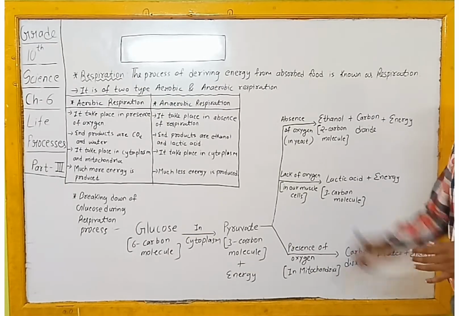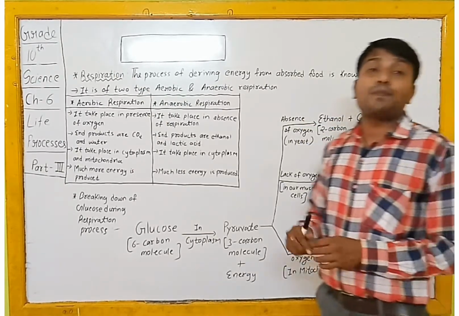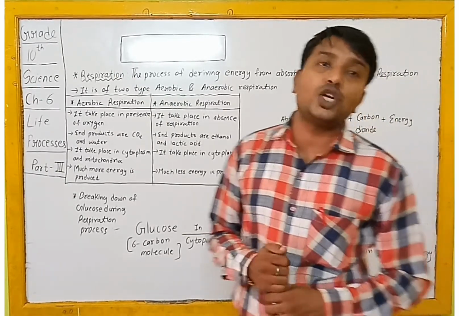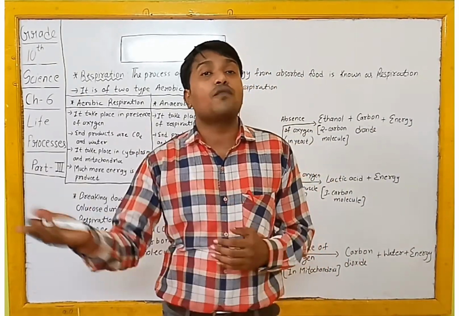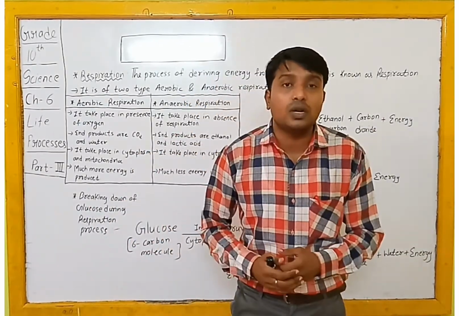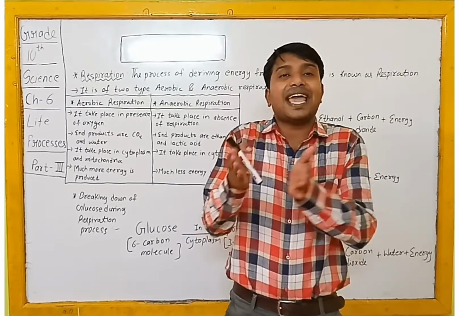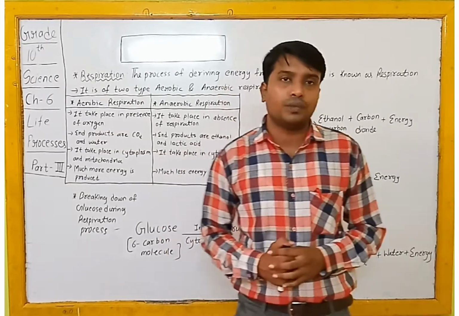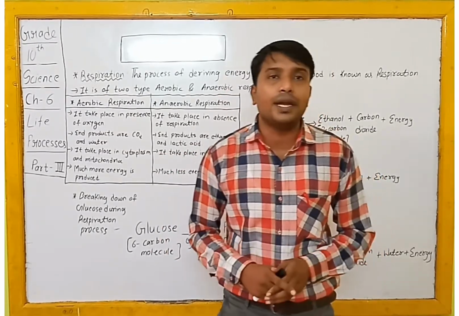Got it? So these are all the various pathways followed by the respiration process: in the absence of oxygen, in the presence of oxygen, or in a scarcity or lack of oxygen situation. So hope you got the topic.